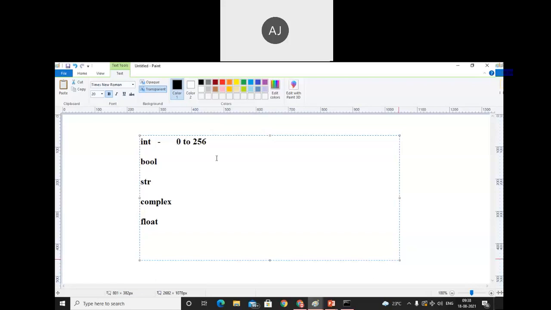But if we try to use a value beyond 256, then each and every time a new object will be created. Make a note of that. This concept is not available in the book also, and there are reasons for that. We'll discuss it, but make a note of it. If we use an integer from 0 to 256, only one object is created. If the value goes beyond this, it will not be the same.